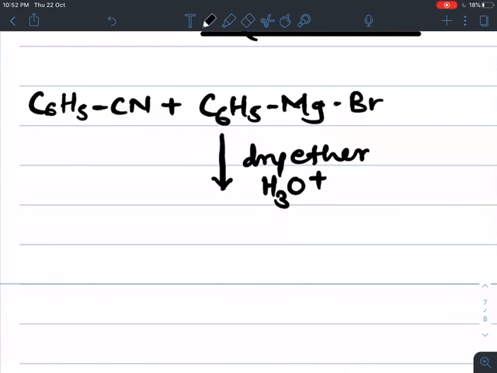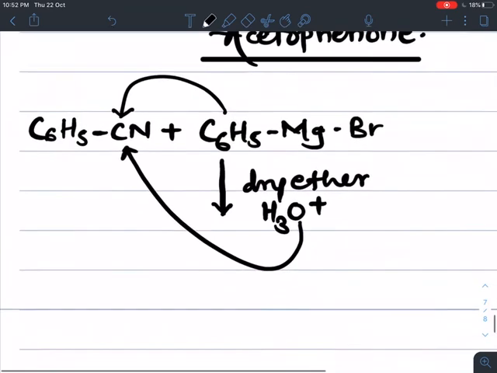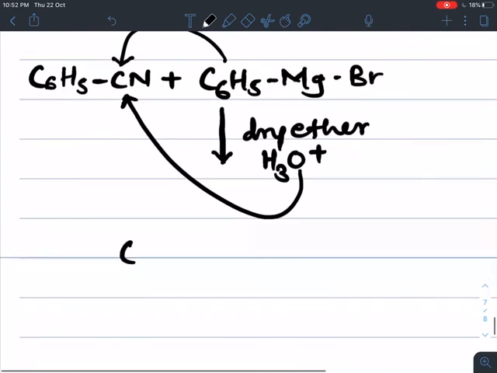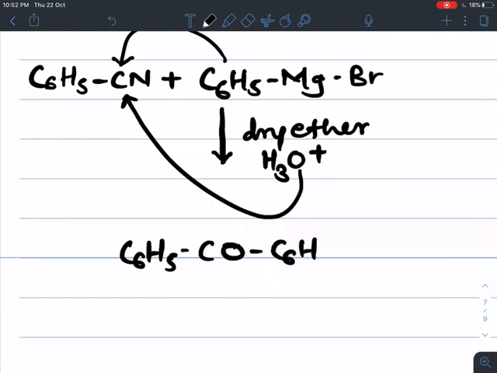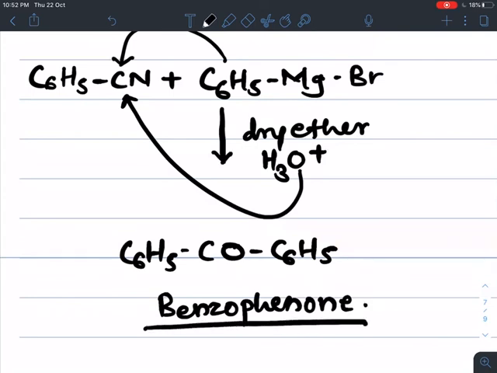There is an addition of this phenyl group to this carbon and oxygen to this carbon. We get the corresponding final product, C6H5COC6H5, which means the name of this compound is benzophenone. So we can write directly which ketone is prepared by using nitriles and Grignard's reagent.